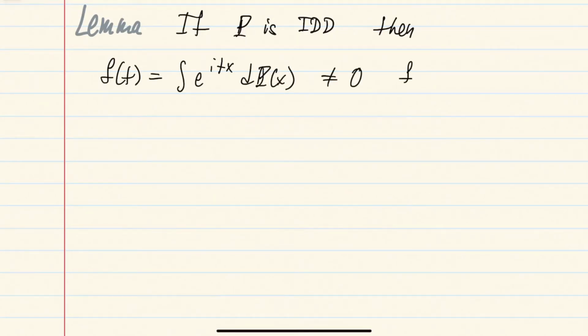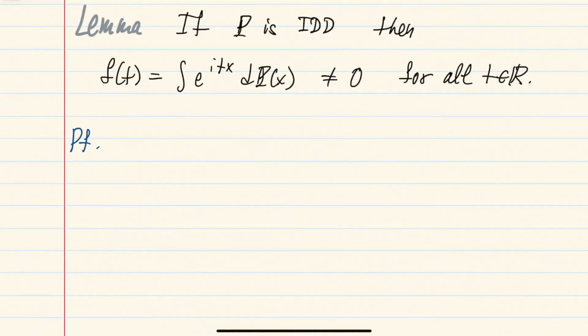So it's not equal to 0 for all t on the real line. And when we prove this, of course, it's more convenient to work with the real valued characteristic function. So we'll look at the absolute value of the characteristic function squared, right? As we said, it is also a characteristic function.